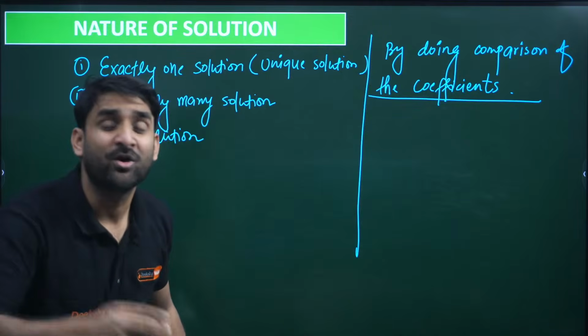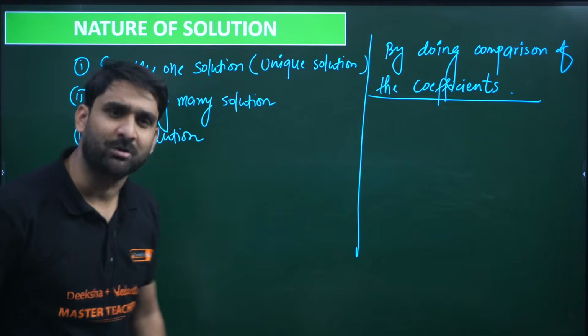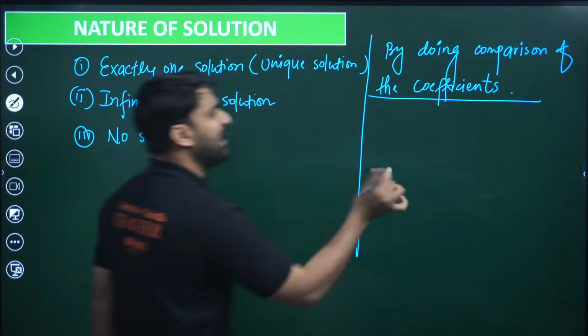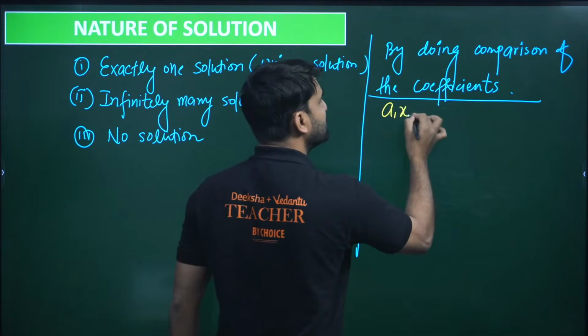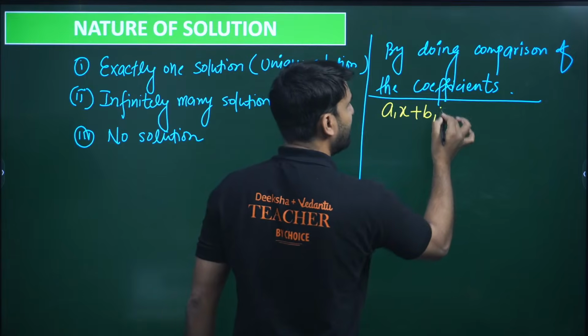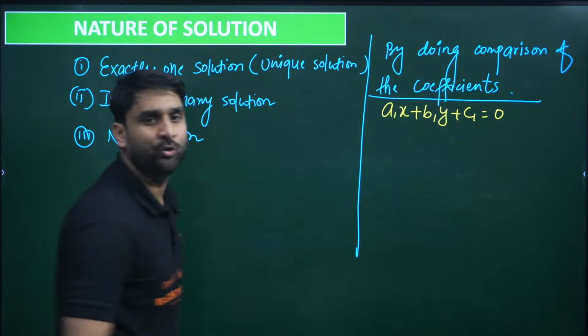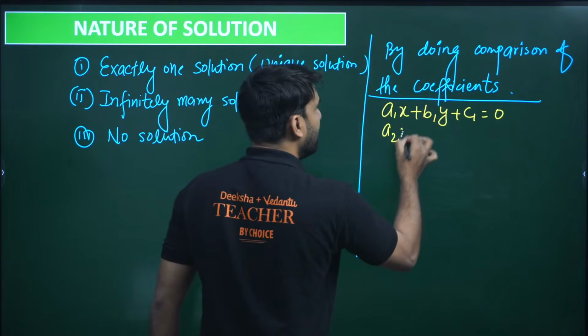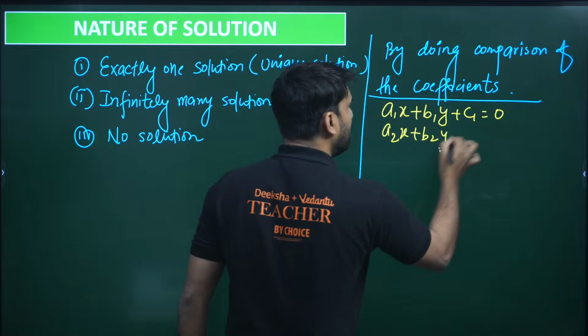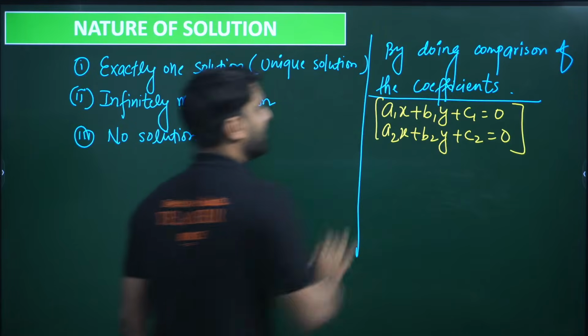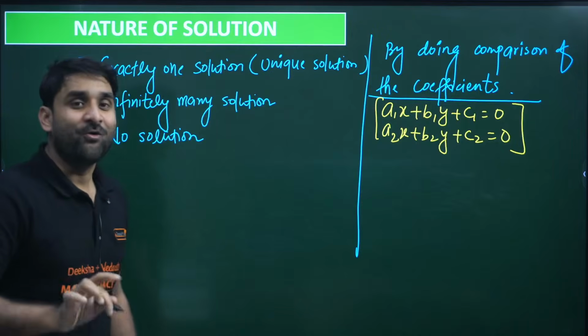Now you might be thinking, sir, what kind of comparison are you talking about? Let me tell you, my dear. Let's say imagine I have two linear equations: a1x plus b1y plus c1 equals 0, this is the first linear equation in two variables, and the second is a2x plus b2y plus c2 equals 0. So a pair of linear equations is here. Now what you have to do?